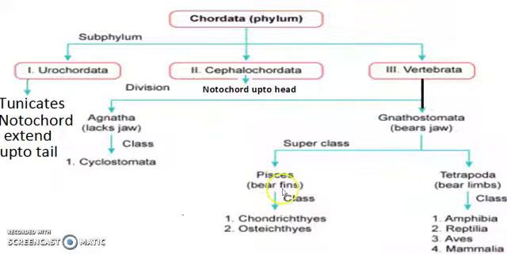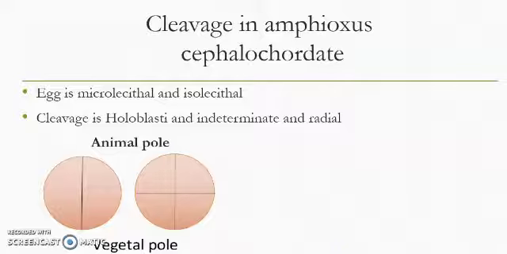In the case of Pisces, or the fishes, they are of two types, chondrichthyes and osteichthyes. Chondrichthyes are the cartilaginous fishes, including sharks. Osteichthyes are the bony fishes, including Labeo rohita, rohu, which is commonly eaten by us. Now I am discussing Amphioxus cleavage.